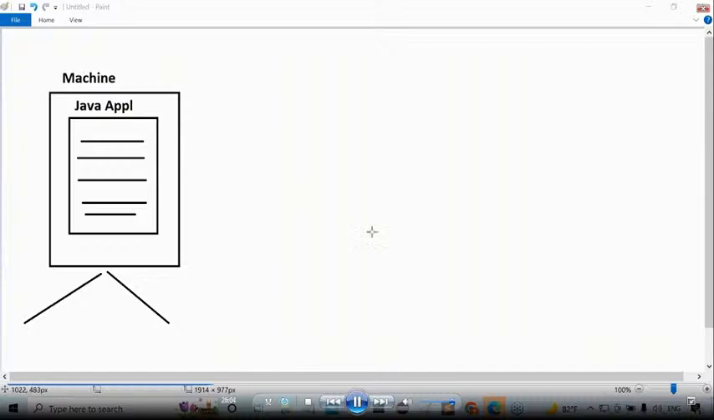Understand my point clearly? One more thing I'm telling here. My machine is available. In my machine, frequently I will use Paint. This is Paint Brush, Paint. Paint is also an application or not?